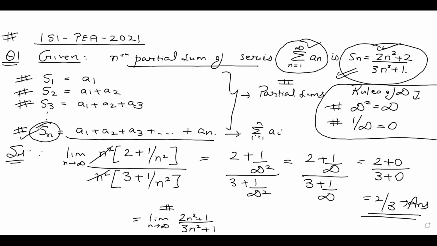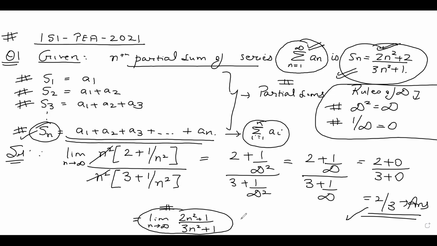So Sn will be A1 plus A2 plus dot dot dot till An, which I can write as summation as i goes from 1 to n Ai. And this term, which we have to find out, summation as n goes from 1 to infinity An, is nothing but limit as n tends to infinity Sn, because Sn is the partial sum of n terms. So if you evaluate this limit, you're going to get the answer.